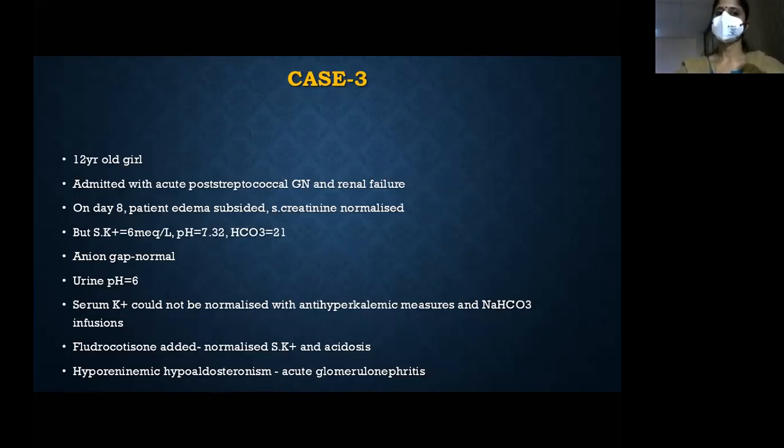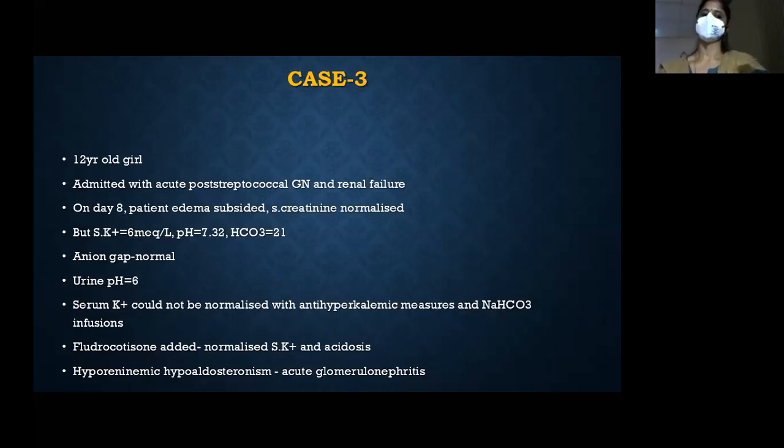Actually, she was a 12-year-old girl who was admitted with post-streptococcal glomerulonephritis and renal failure. On day 8, the patient became clinically better. Edema subsided, serum creatinine normalized, but persistently her serum potassium was 6, pH was 7.32, and bicarb was 21. The serum anion gap was normal. Urine pH was 6. Potassium could not be normalized in spite of anti-hyperkalemic measures. For 2 days we were giving dextrose, insulin, K-bind, everything, and even in spite of alkali therapy, we couldn't normalize the potassium levels.